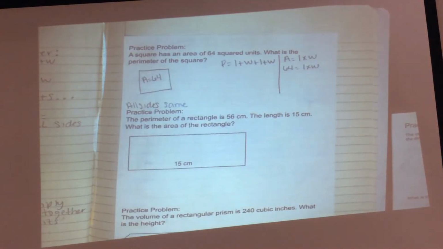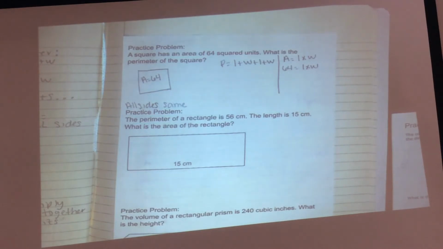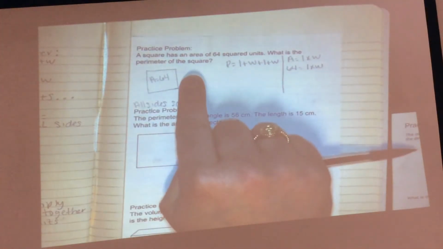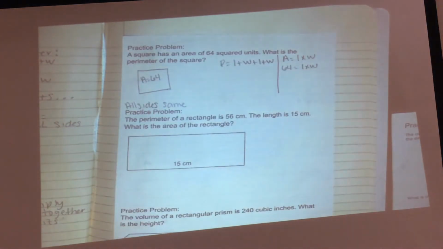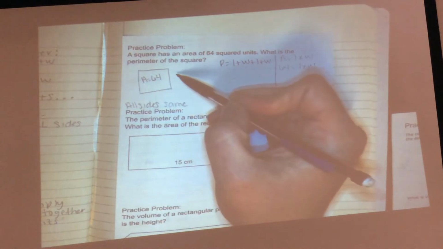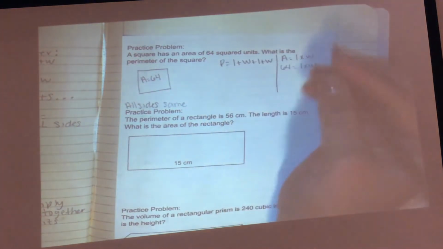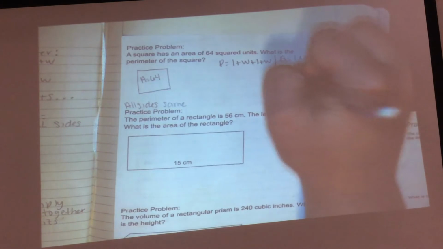If all my sides are the same, I have to multiply the same number by itself. So 8 times 8, or 4 times 4, or 5 times 5, to get me what? 64. So what times what gives you 64? 16 times 4. Is 16 and 4 the same number? No. So if I put 16 and 4 here, would that be a square? No, that doesn't work. 8 times 8. If I put 8 here and 8 here, would that make it a square? Yes. So my length is 8.